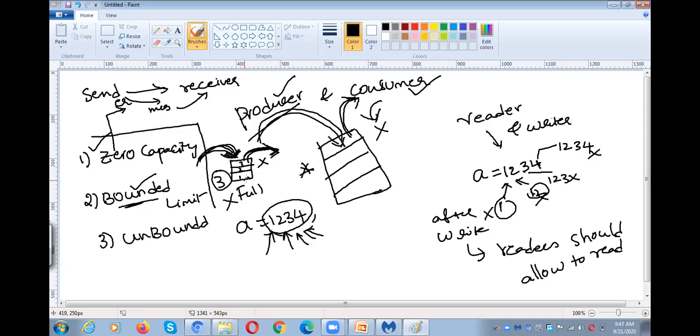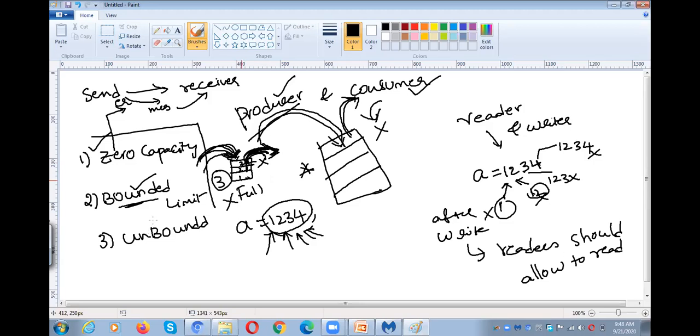When is the sender allowed to send a message again? When the buffer is empty. When will the buffer become empty? When the messages are received by the receiver, they are automatically taken off the buffer. So whenever the receiver takes a message off the buffer, the sender is allowed to send messages again. So that is called a bounded buffer.